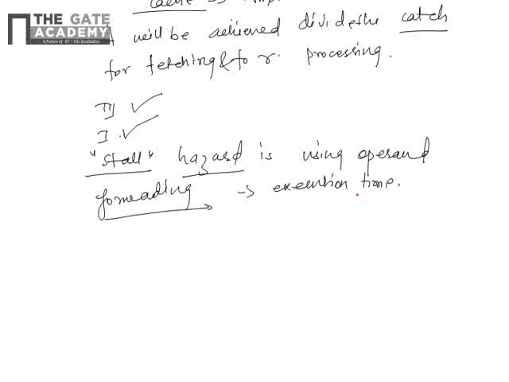But the second statement says disallowing any forwarding in the pipeline. But forwarding is used in the pipeline for improving the execution only. So the second statement is false. So first and third are true. Therefore the answer is D.